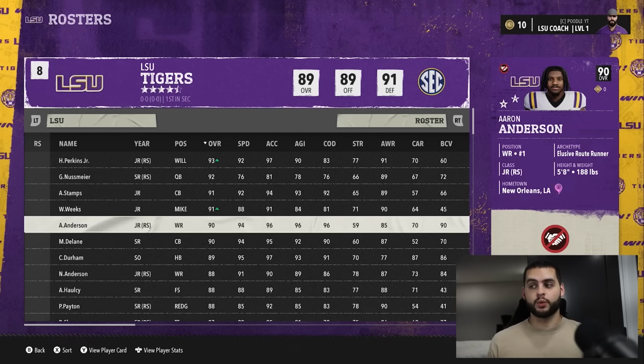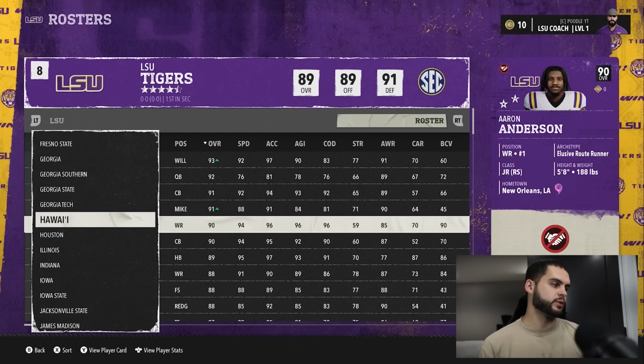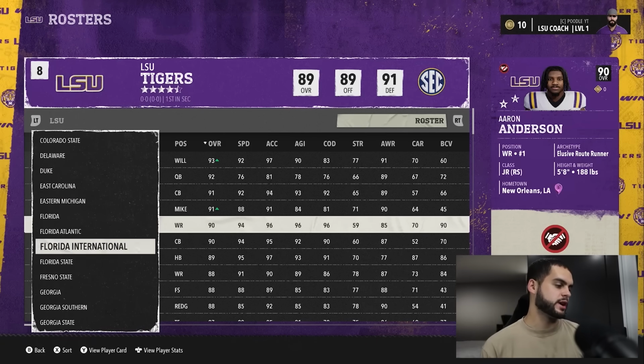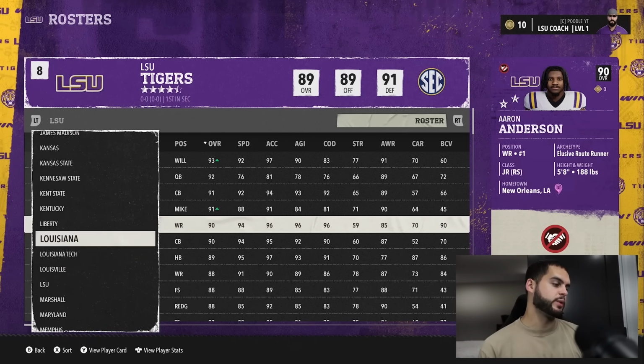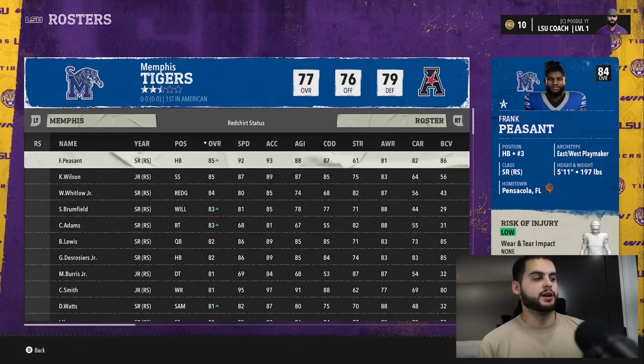Now, where I think this is even worse is for small schools. While I think it's somewhat equal, I do think small schools run a bigger risk, and that's just because it's so time-consuming. Starting with a small school, let's go over to Memphis real quick. I totally flew past M and we're at L. It's right there. Well, let's go to Memphis real quick.